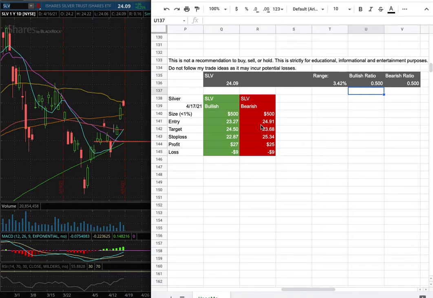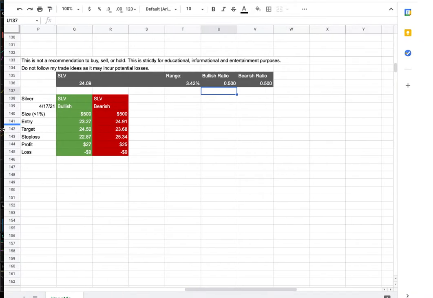However, if I were to open a short position, my entry is at $24.91, and that is this range here. My sell target is at $23.68, and my stop loss is at $25.34. So whichever entry price were to hit first, that will be my position of the week.